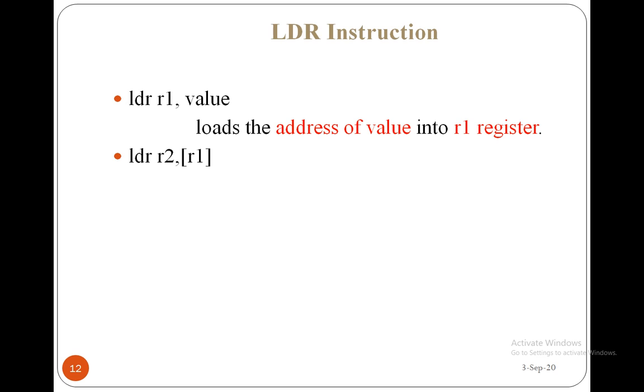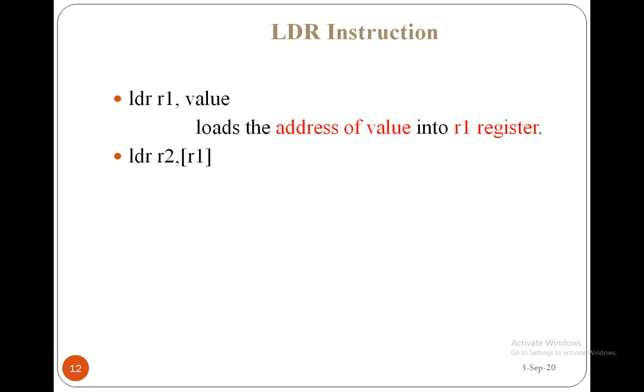So next, LDR R2, [R1]. The square bracket around R1 indicates the data present at the address held in the R1 register. That is the value 2, and that is going to be stored in the R2 register now. That is the important part here. So in the first statement, we stored the address of the value in R1, whereas in the second statement, the bracket indicates the data present at that address. That data is going to be stored into the R2 register.